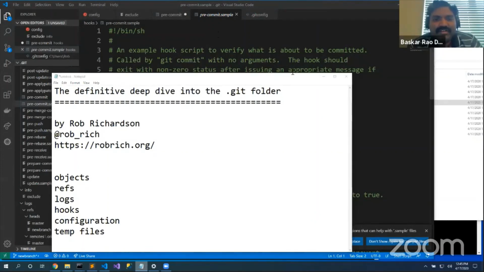Thank you for giving us an overview about Git folders. I don't think I have seen a talk like this covering the entire internals of what happens inside the .git folder, which as a developer, we do not open that folder at all. We just depend on the tools to do our work, but this is a really informational talk.